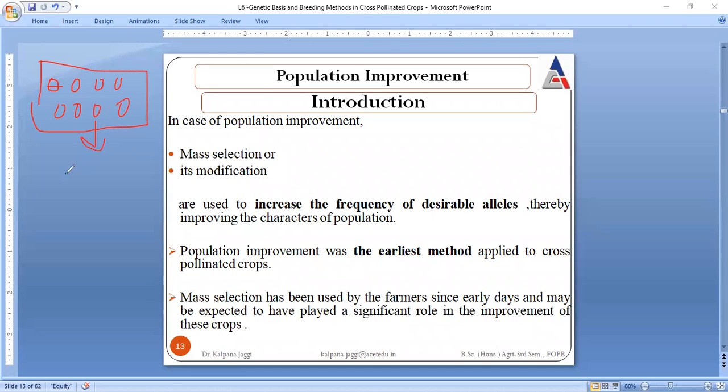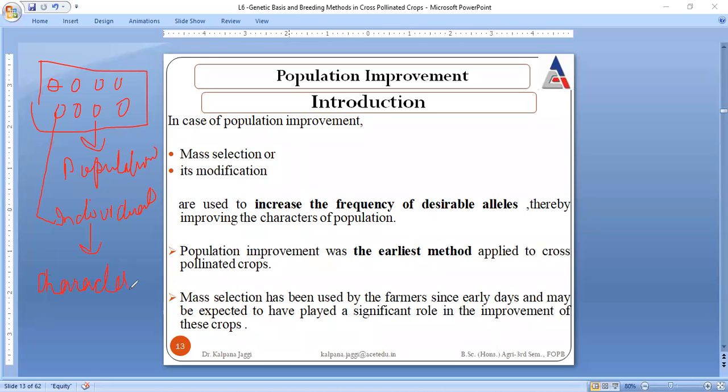Together a group of individuals we call a population, right? And these are individuals. Each individual must be holding certain characteristics. If we are going for the improvement of a population, that means we are going for the improvement of individuals, and within the individual, what are we going for the improvement of? We are actually going for the improvement of a character.